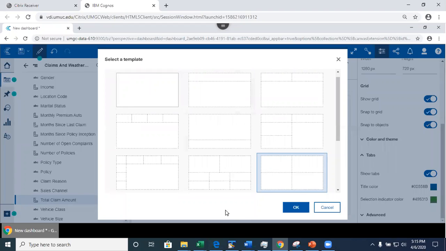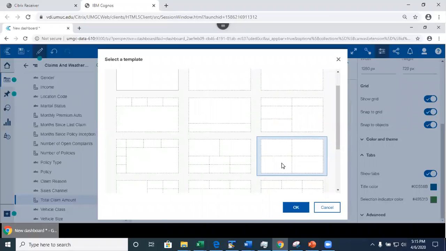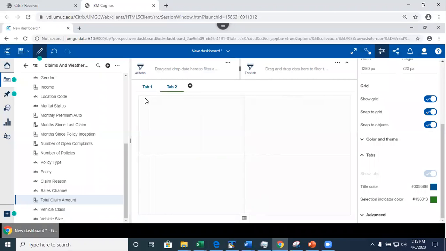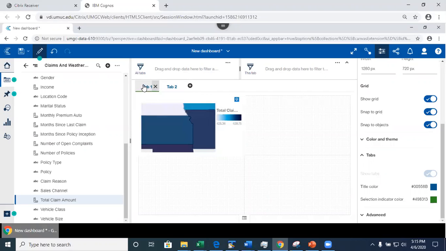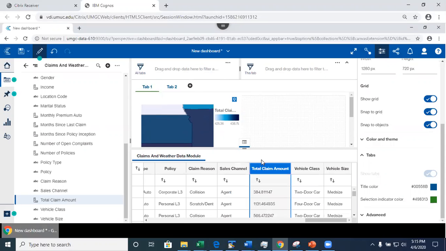Now what I could do is add another tab, and another tab could use a different template. I can use a different template on each tab, it does not matter, okay? It still allows it, but keep in mind, the more visualizations you put, the slower it takes to load. So here it is. I've got 2 tabs right now, and the tab names can also be renamed. I'll do that later. Over here, it shows you the data that is being visualized, right? This data is here.